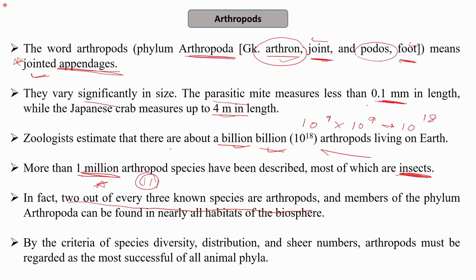This is a huge number, and members of the phylum Arthropoda can be found in nearly all the habitats in the biosphere. That is, you can find them in damp soil, in the ocean, in water, and you can see them flying also, as many insects fly. By the criteria of species diversity, distribution, and numbers, we can say that arthropods must be regarded as the most successful of all animal phyla.